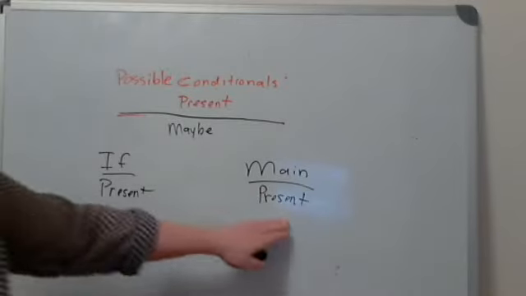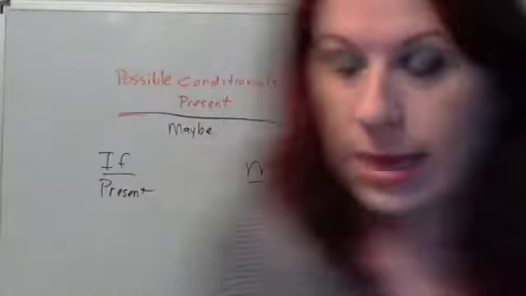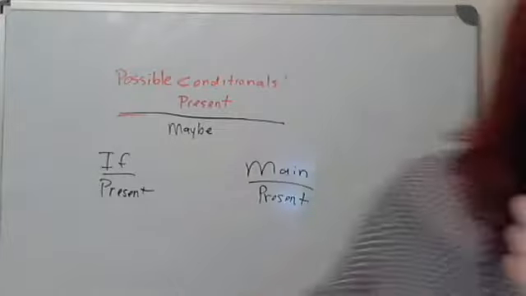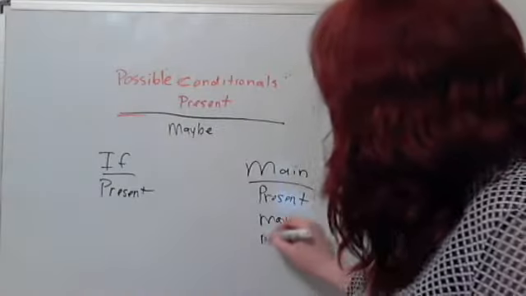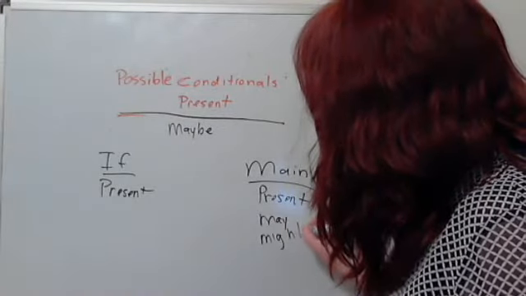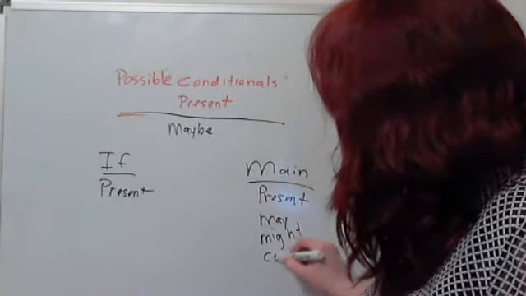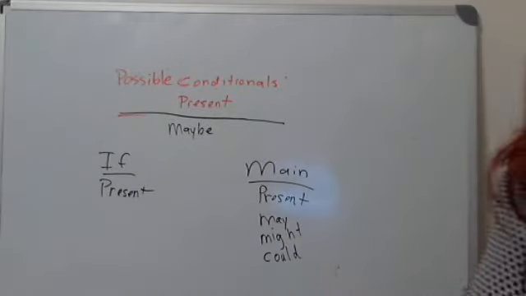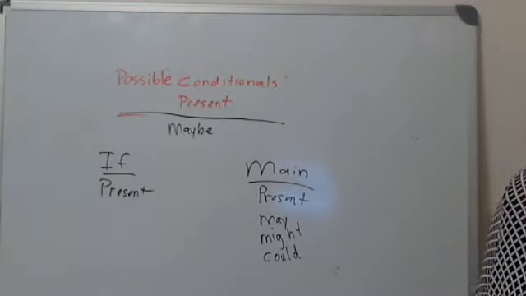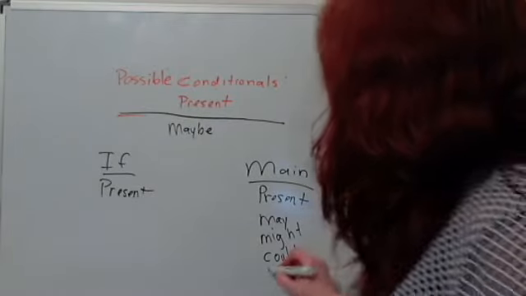We can have present tense verb form in the main clause, and then in the main clause we can have some different verb forms. Okay, we can have may and might, could, it could happen, okay. We also can have should or must.